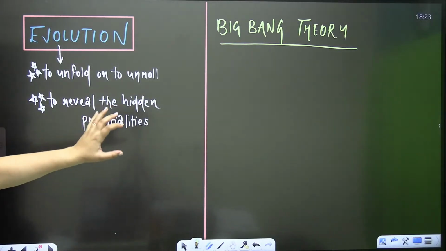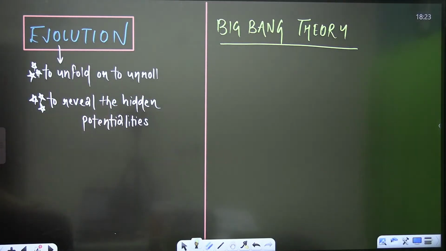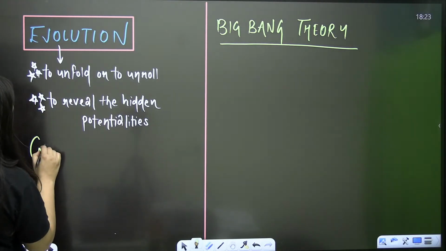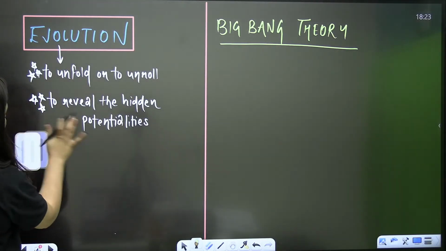If you have to define evolution, this is what you can write down: it means to unfold or to unroll the hidden facts. And who coined the term evolution?